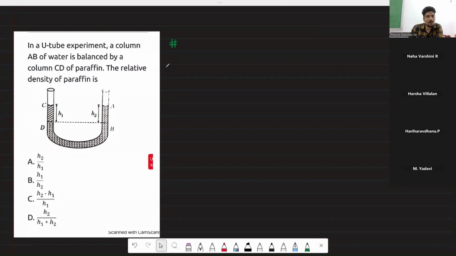Next. This is also a U-tube based problem. This height is given as h1, but this height is given as h2. You are seeing that at the same level, pressure will remain the same. It is asking the relative density of paraffin. So at this point, take this point as x and this point as y. So pressure at point x will be equal to pressure at point y. So P naught plus h1 rho.